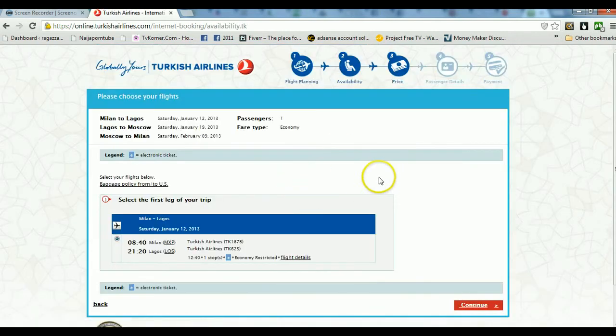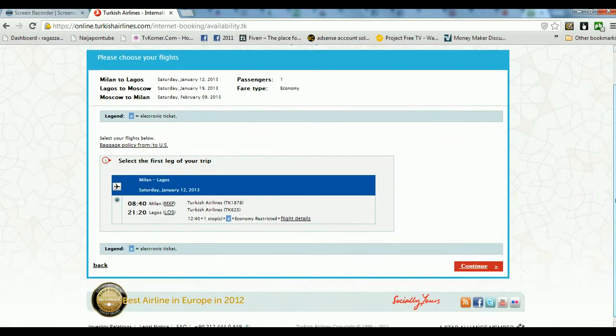Okay, now if you open, it will show you the option where you go choose. And I beg, since you dey buy the ticket, make sure say this date and the time they correct. You go see for here, the first place they write Milan to Lagos. That's from Italy here to Lagos. Even if you go do stopover for Istanbul, they no go write down. They go just write Milan to Lagos.